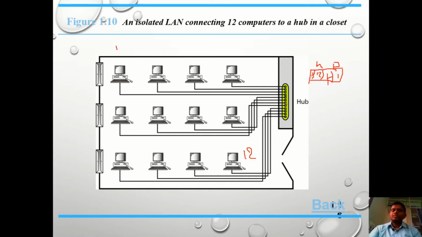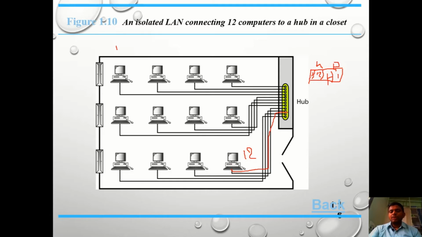Now this hub first of all checks the destination address, that is 12. Then it can find which port number that destination machine is connected to, and then sends that packet of information to that specific port number. In the same way, if node 12 wants to send some information to node 1, then it will be reversed. The source address is 12 and the destination address is 1. Then that packet of information is transferred from here to the switch in this manner.